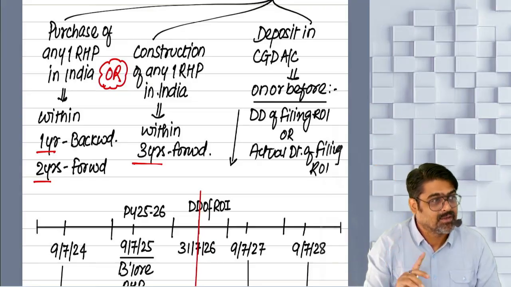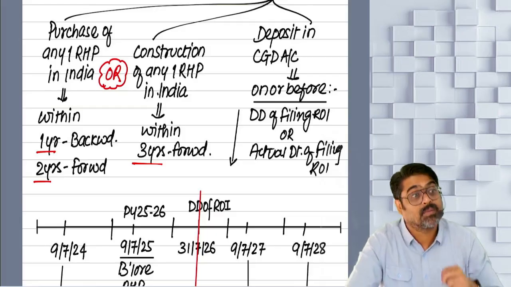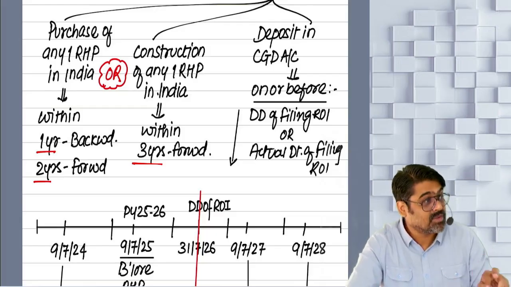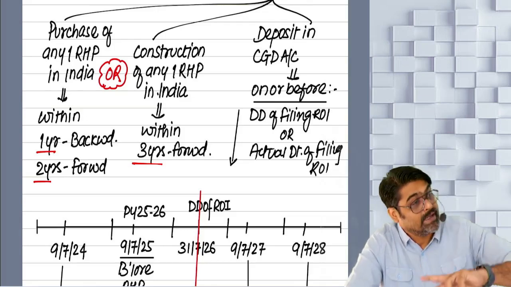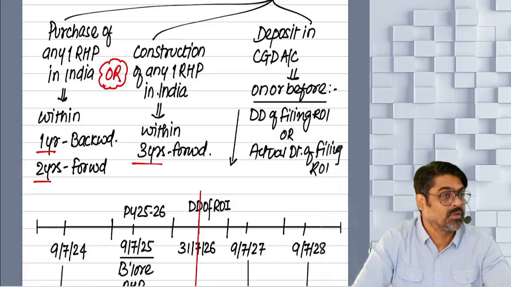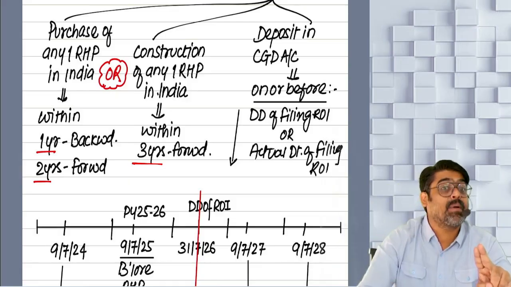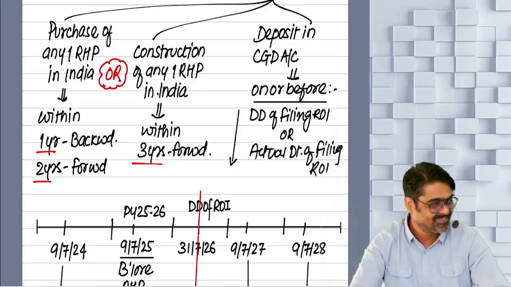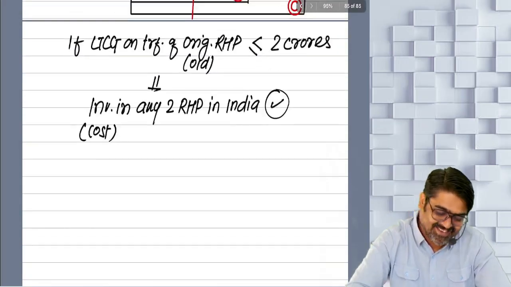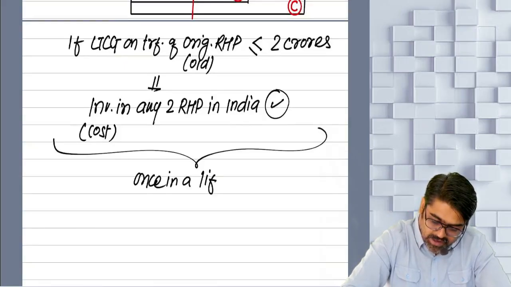Understanding? So you can claim the exemption by investing in how many properties? Two properties. But that exemption will be available for a long-term gain which is up to 2 crores, and investment in two properties can be considered for the purpose of claiming the exemption. Getting my point? But this option will be a once in a lifetime option.